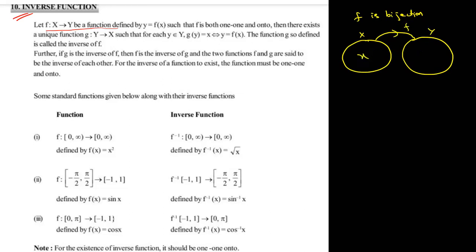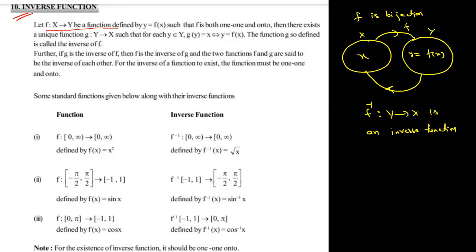Then f of x is small y. Then f inverse maps y to x. Right, this is a simple definition I'm giving. Let f be a bijective function from x to y. Then f inverse maps y to x is called an inverse function. Simple definition.